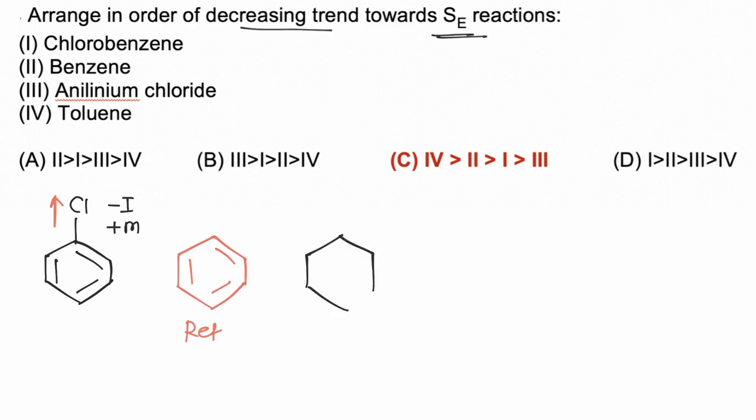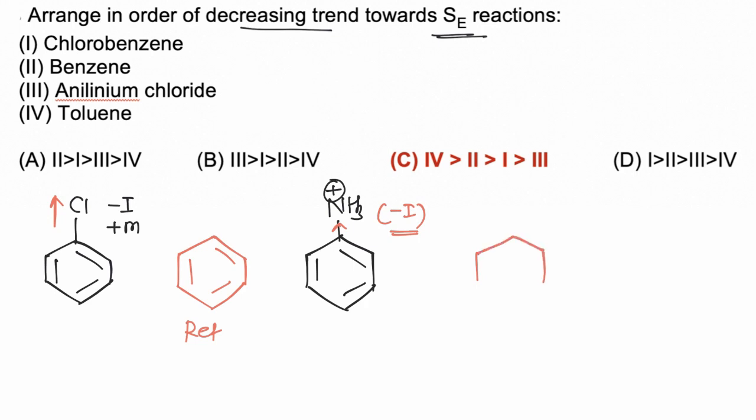In third case, anilinium group is present, NH3 positive group is present on benzene ring. Now NH3 positive is very strong electron withdrawing due to minus I effect. It will not show minus M effect due to unavailability of vacant orbital, but it will have very strong minus I effect.